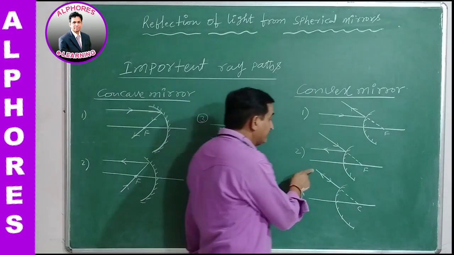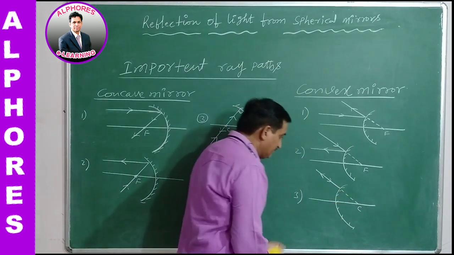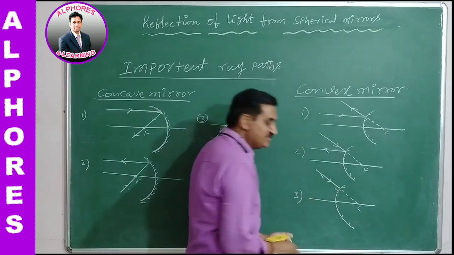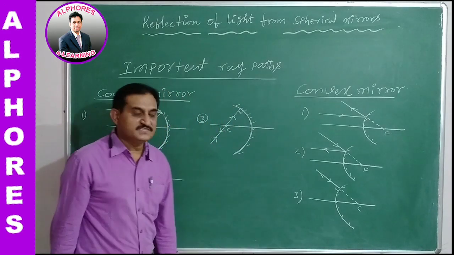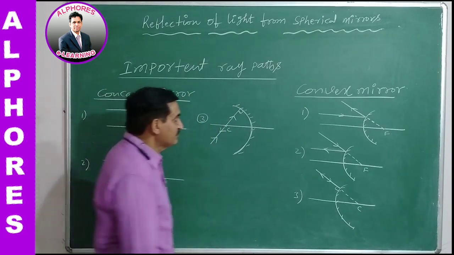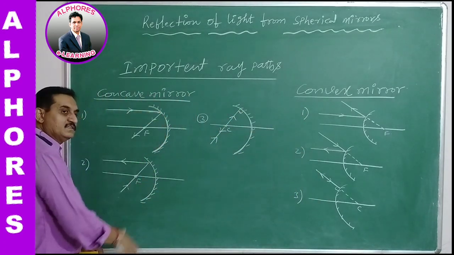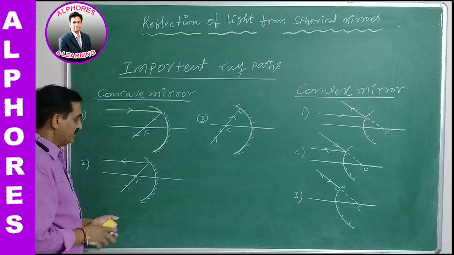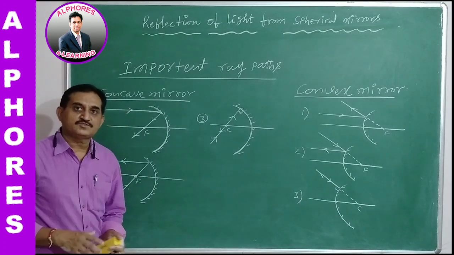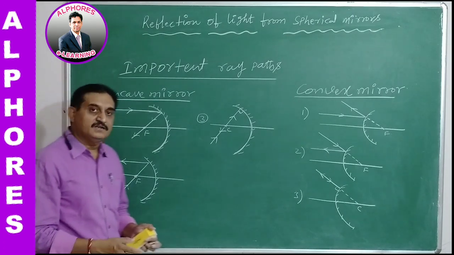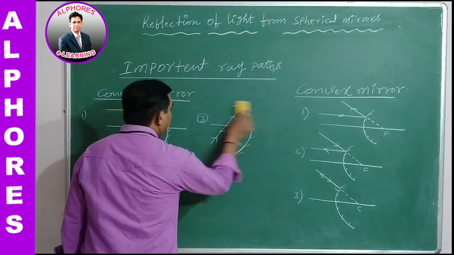And the third important ray path: when the incident ray is traveling towards the center of curvature, it is normally incident, and it reflects back along the same path, which means it retraces the same path. So these are the three important ray paths for the convex mirror, and these are the three important ray paths for the concave mirror. These points are very important, as they help us make ray diagrams while locating the position of the image.